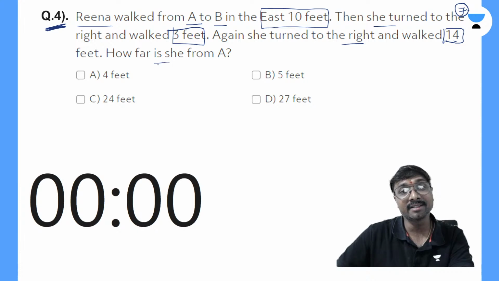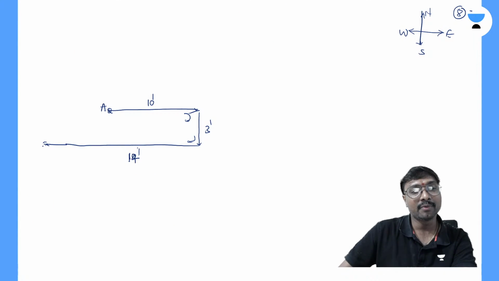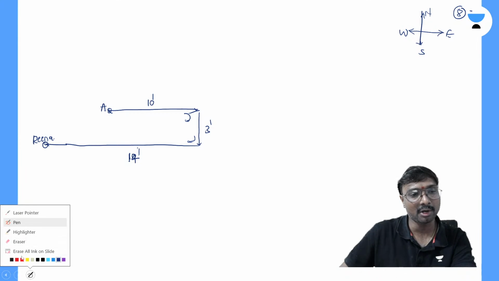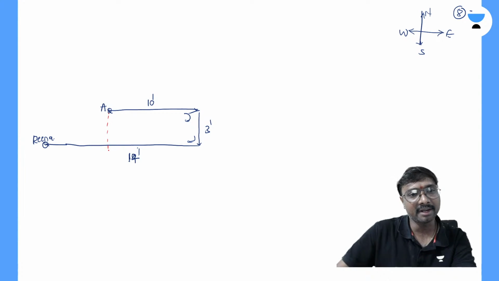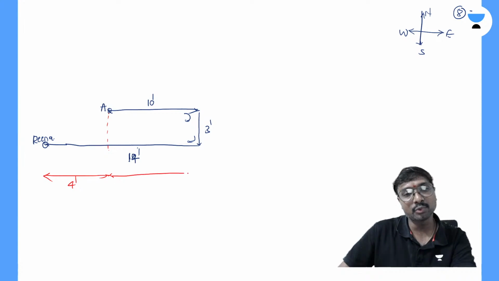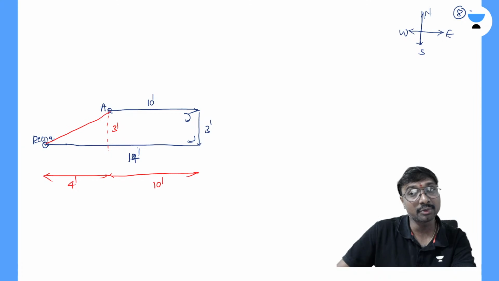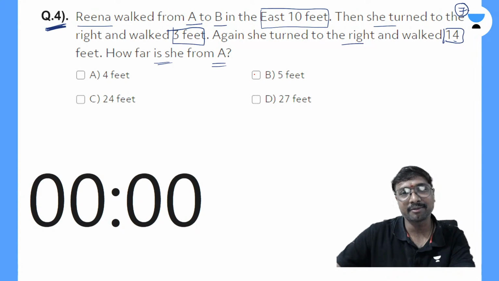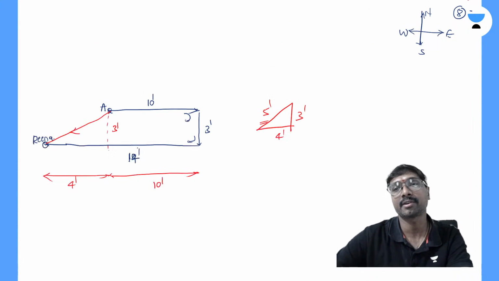So now how far is she from this A? Now where is Reena's position? This is where Reena's final position comes. So how far is she, if you just observe? This is your 4 feet and this is your 10 feet. This is your 3 feet, and this distance you are asked to calculate. You have this triangle, if you just observe: this is 3 feet, this is 4 feet, so obviously this is 5 feet. So obviously that will be your 5 feet. Option B will be the correct answer, right?